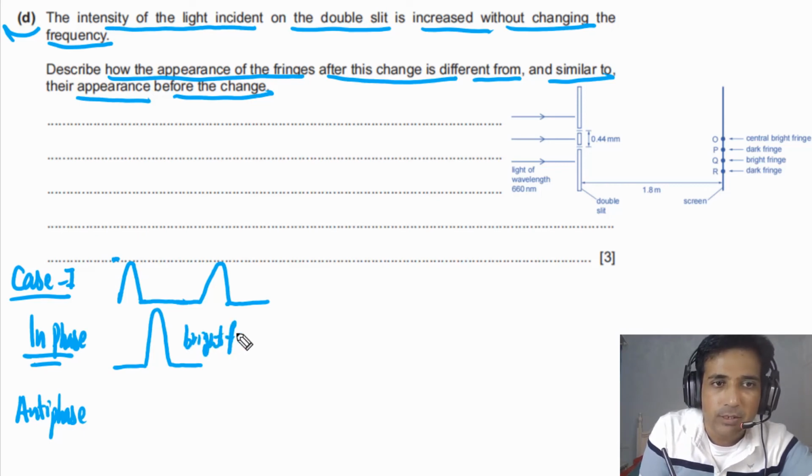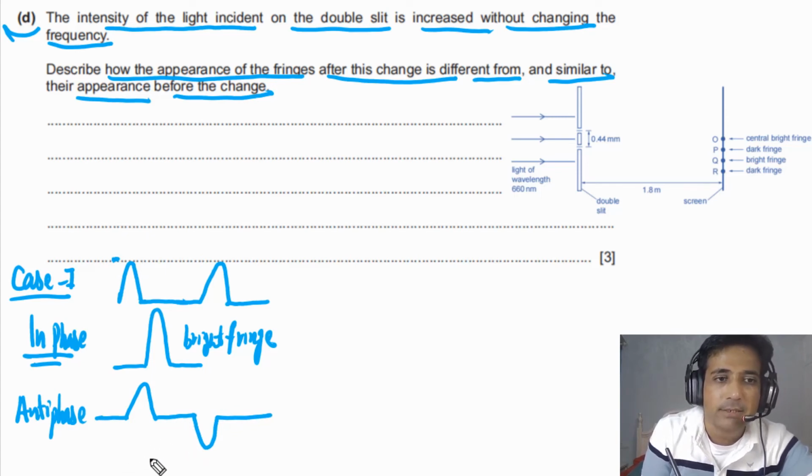That is what is happening in the first case. When these two waves are in antiphase, meaning one wave is this and the other one is this, and they superpose, they will cancel each other and we will see no light. This is the dark fringe.